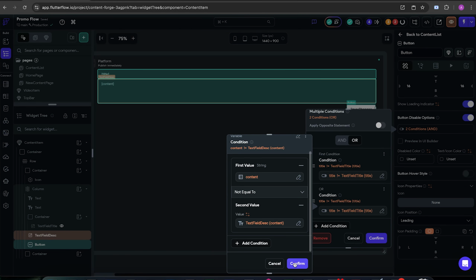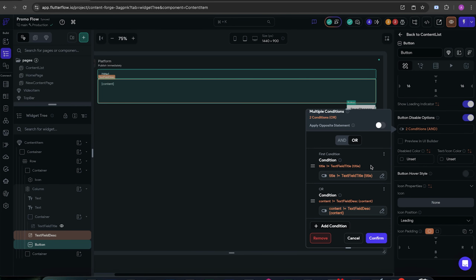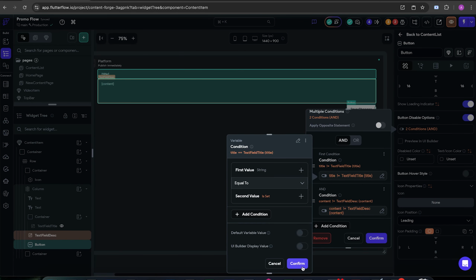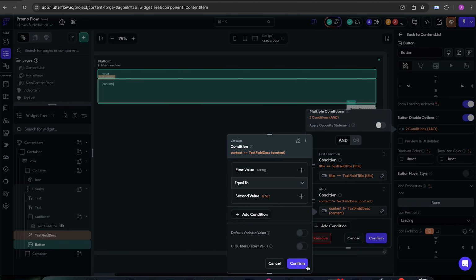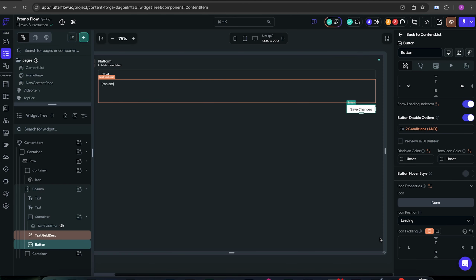So let me see. We only want to allow the user to click on save changes if something is different. So I actually did it wrong. It should be and it should be equal to, and this one should be equal to. Now it actually works. So if I make any changes, the button will be enabled, but by default, this button will be disabled.